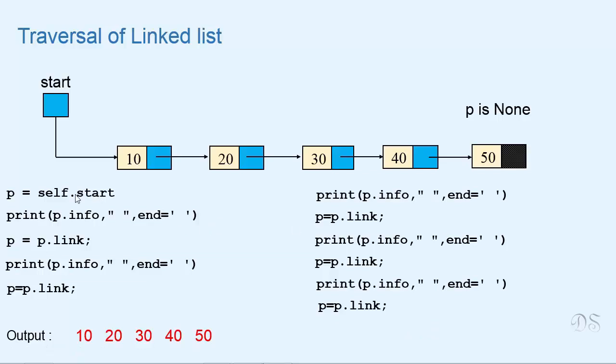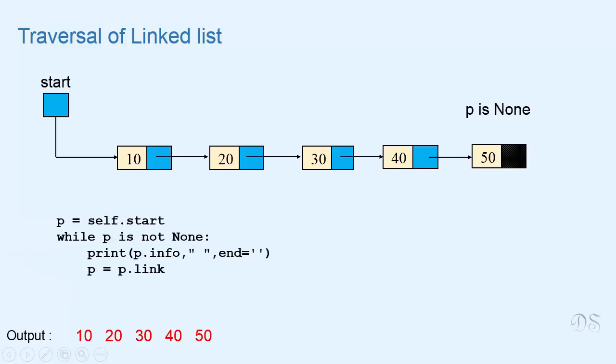We can see that we are repeating the same statements again and again. So we can write this in a loop, and the terminating condition for that loop would be when P becomes none. So this is the loop for traversing a linked list. We take a reference P and initialize it with start, and this loop continues till P is not none.